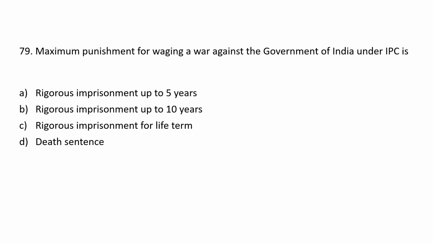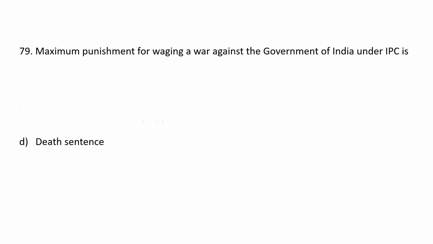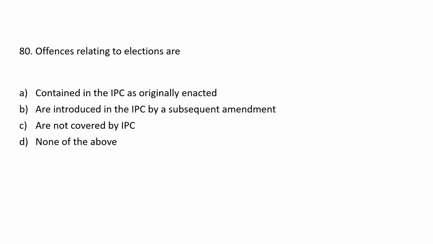Next, maximum punishment for waging a war against the government of India under IPC is: A. Rigorous imprisonment up to 5 years. B. Rigorous imprisonment up to 10 years. C. Rigorous imprisonment for life term. D. Death sentence. The answer is D. Death sentence.